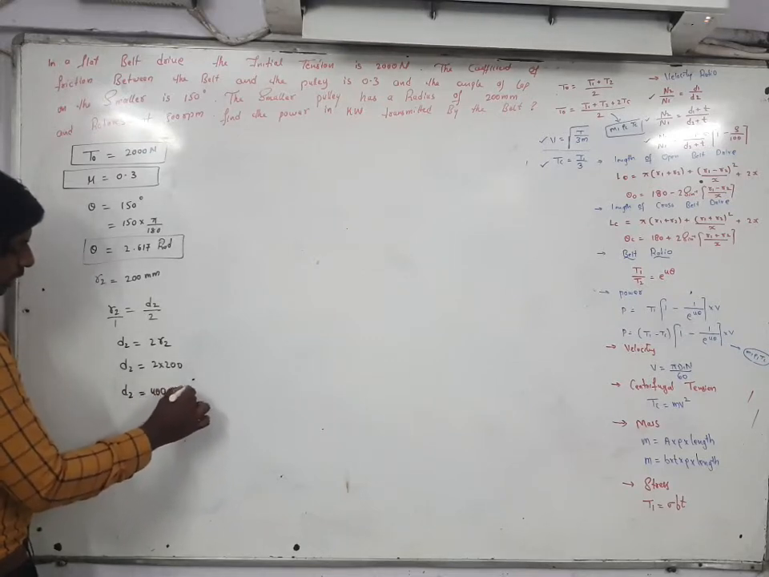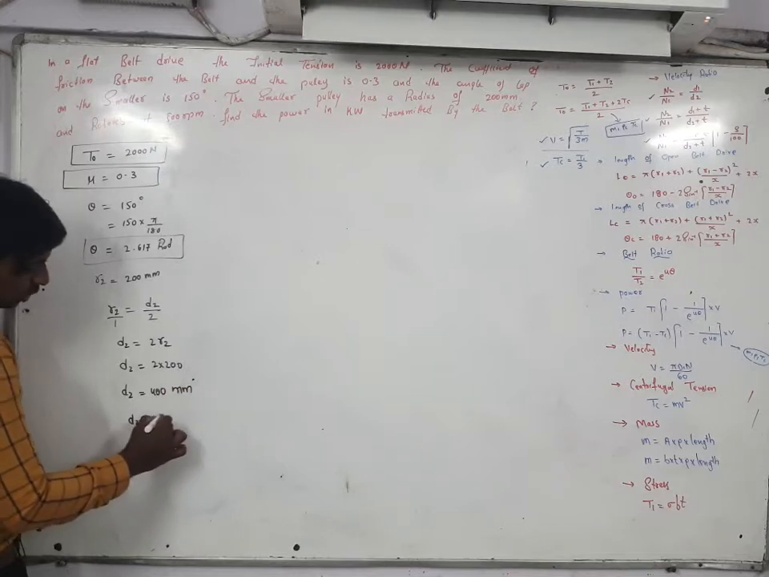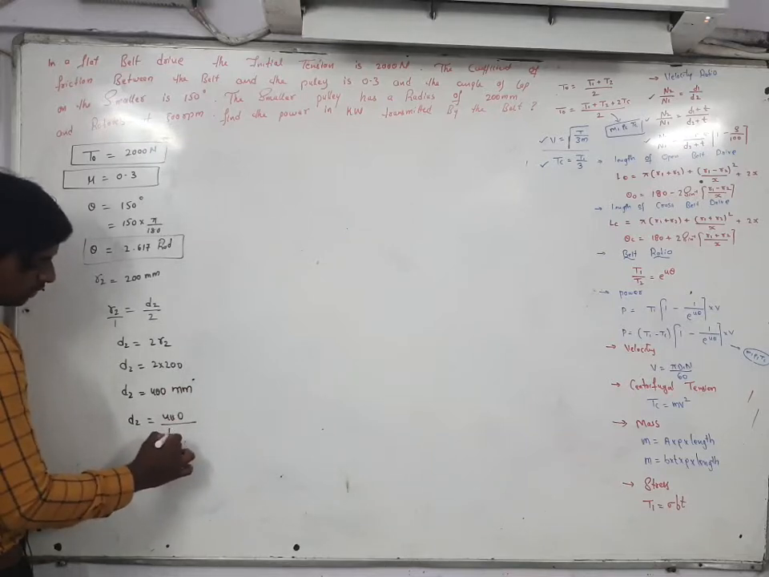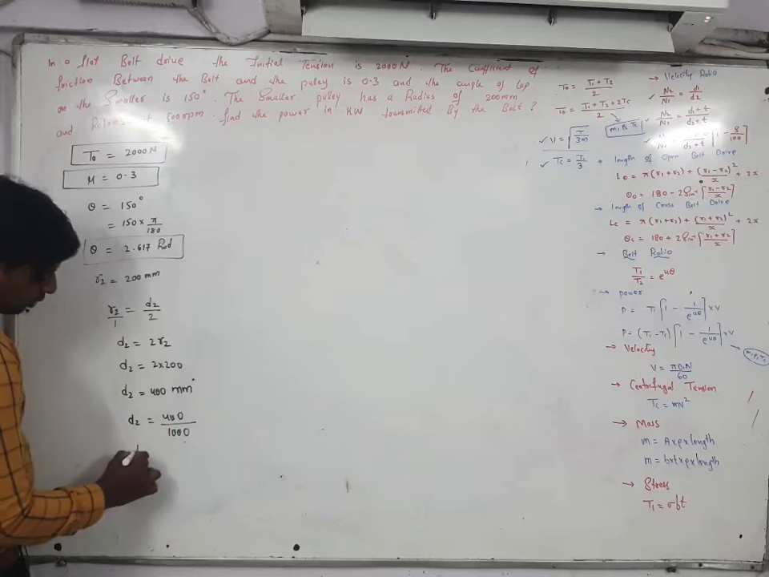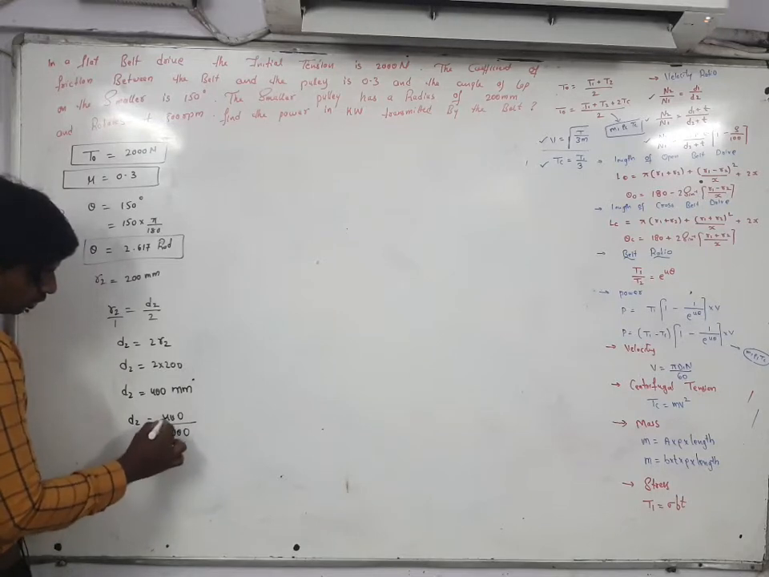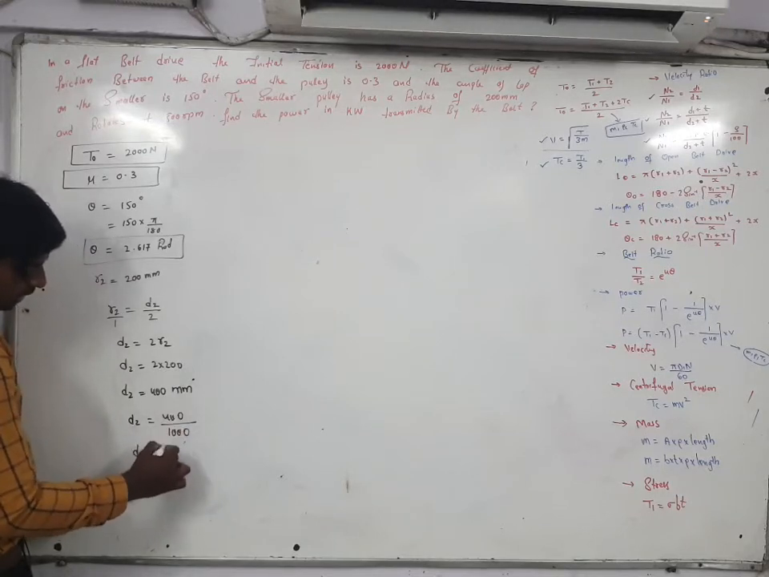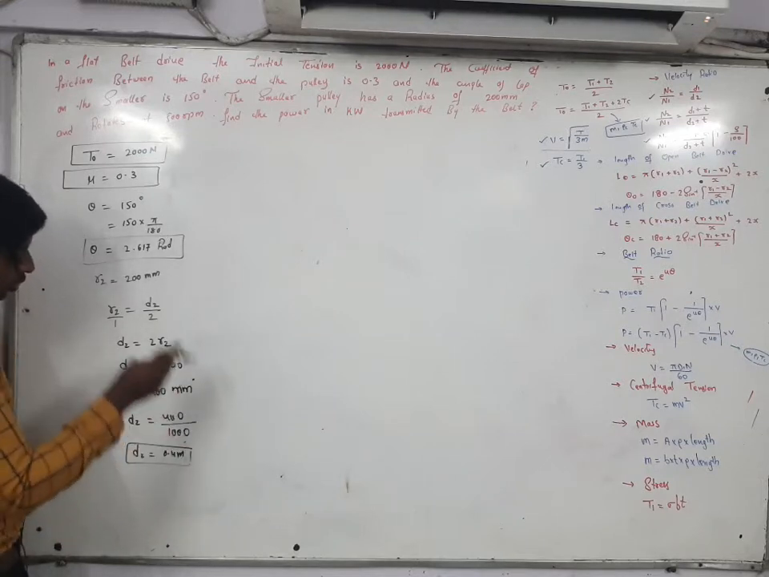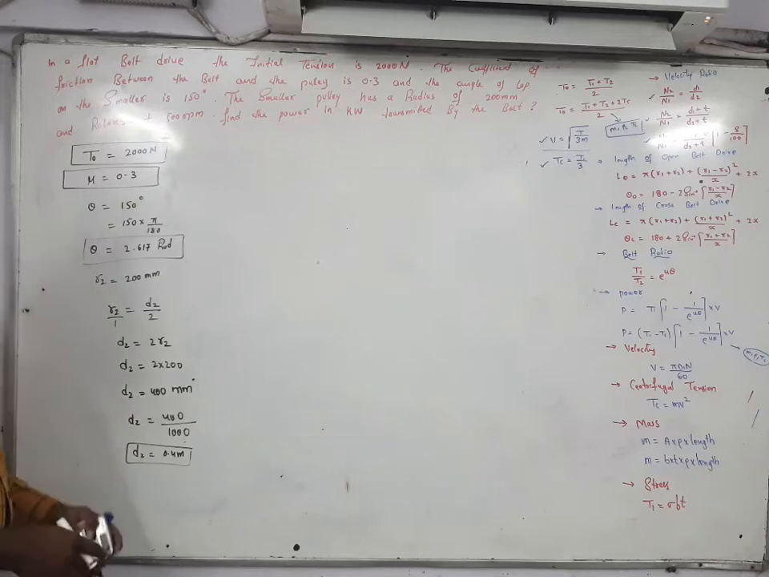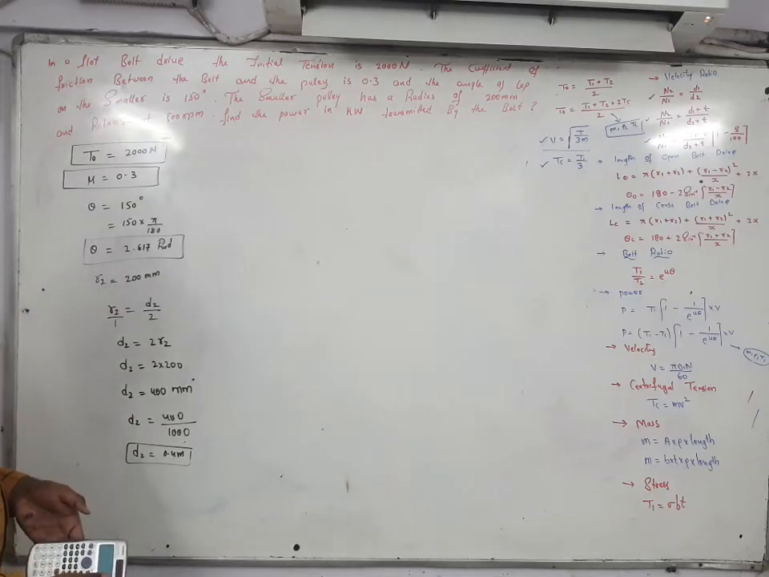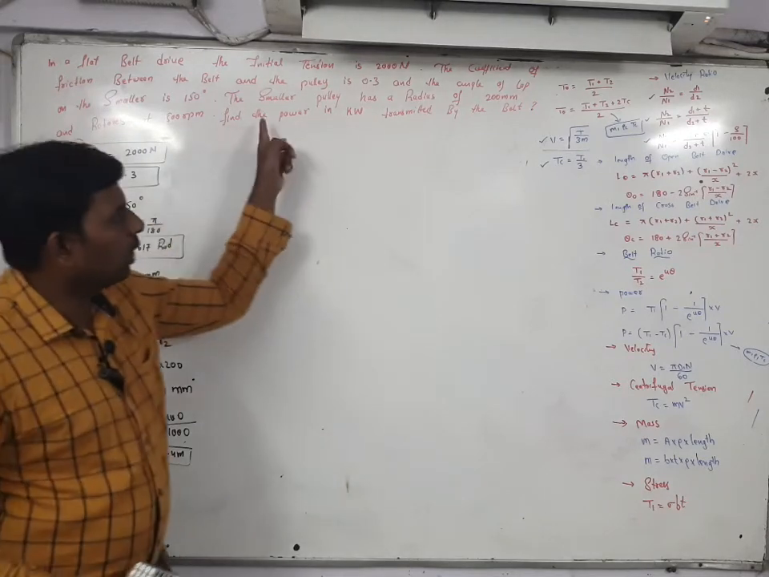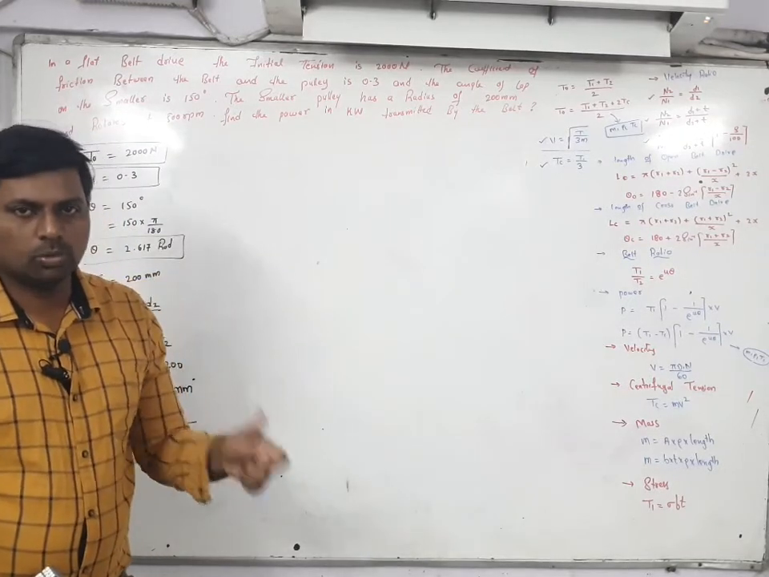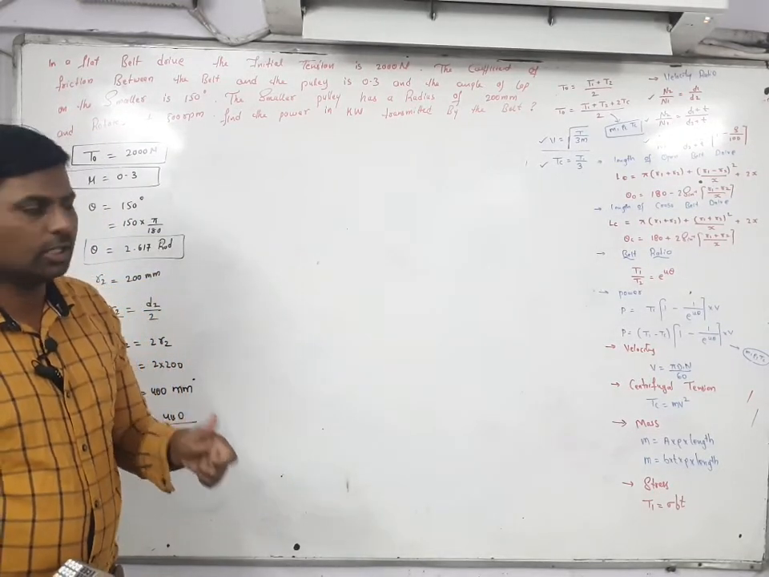It is given in mm. So D2 is equal to 400 divided by 1000. This will get cancelled, giving 0.4 meter. D2 is equal to 0.4 meter. Like this you have to find out. See here, the smaller pulley means the second one. Smaller pulley means you always have to take the second one.